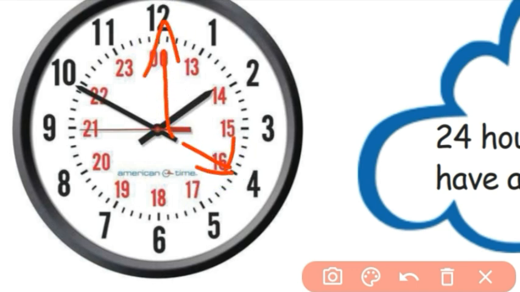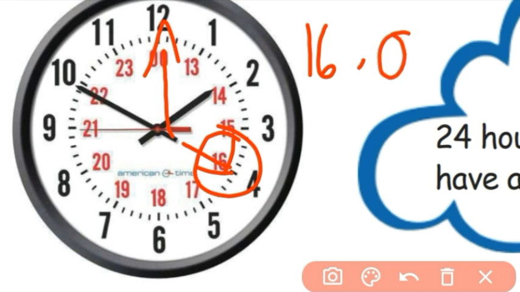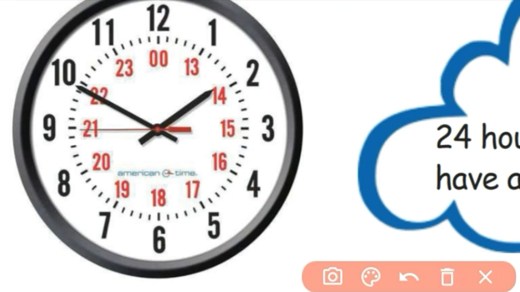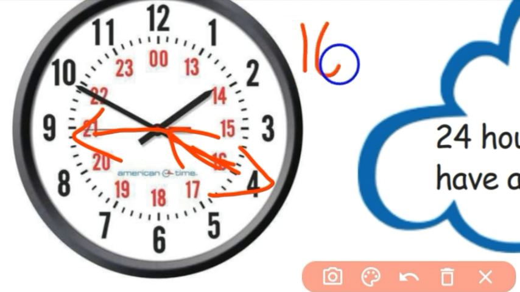In our normal clock, 4 o'clock in our digital clock will be 16 hours. In our normal clock, 4:45, 4 hours 45 minutes, in our digital clock it will be 16 hours 45 minutes.